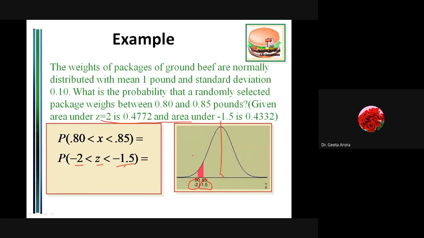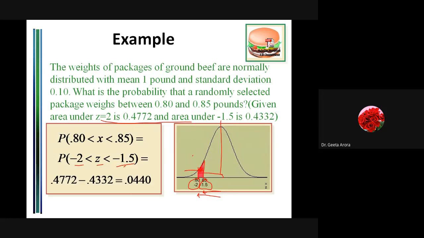So we have drawn two lines, and what we need is this reddish area. This is what we are looking for. Now how to calculate it? If I know the area from 0 to minus 2, and we know the area from 0 to 1.5, then on subtracting the two we can get the value. Or if this area is known to me, and this area is known to me, again on finding out the common one, I can find out the answer.